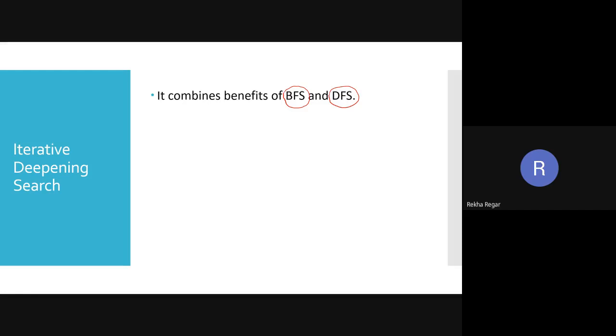What is the advantage of BFS? Okay, Hardik is saying that BFS is more memory efficient. Yes, that is true. BFS is more memory efficient. And Harsh is saying that BFS is complete. Okay, so BFS is complete.